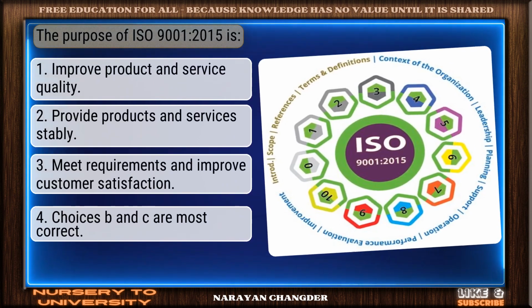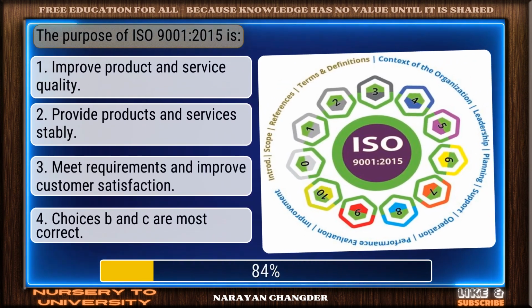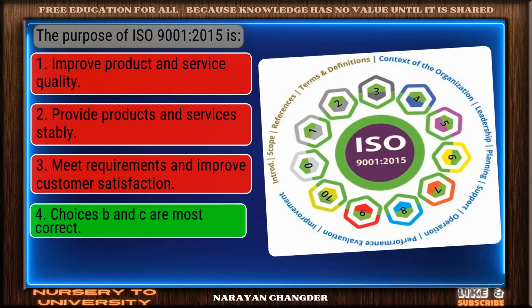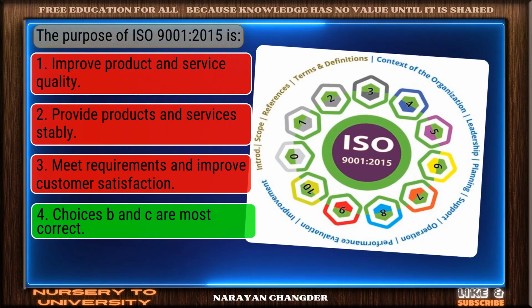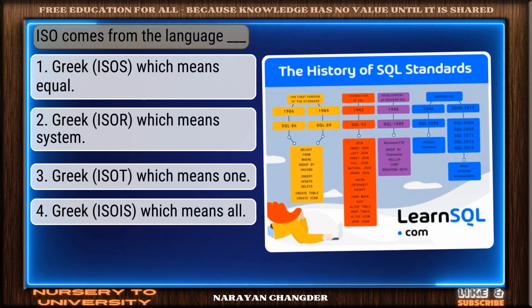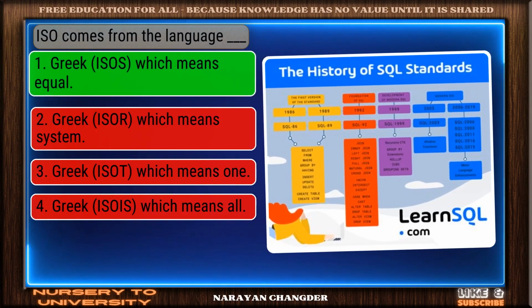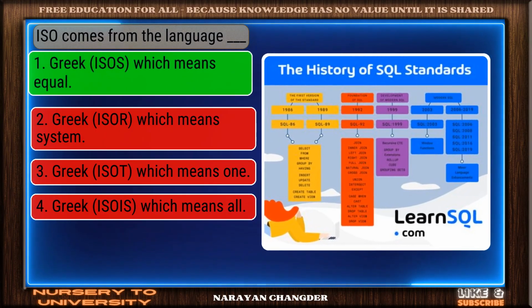Question number 33. The purpose of ISO 9001 2015 is? Bravo. Choices B and C are most correct is the answer. Question number 34. ISO comes from the language dash. You chose Greek, which means equal.